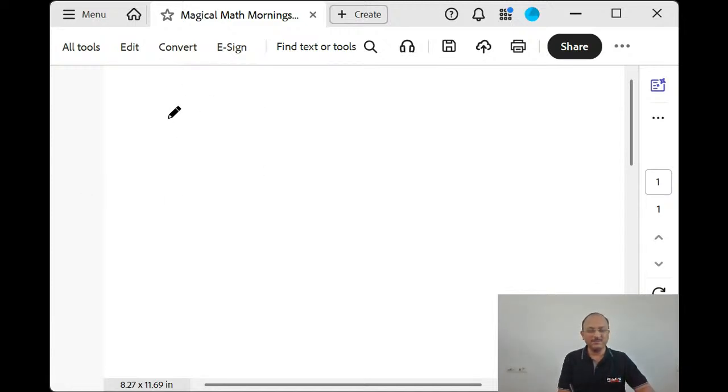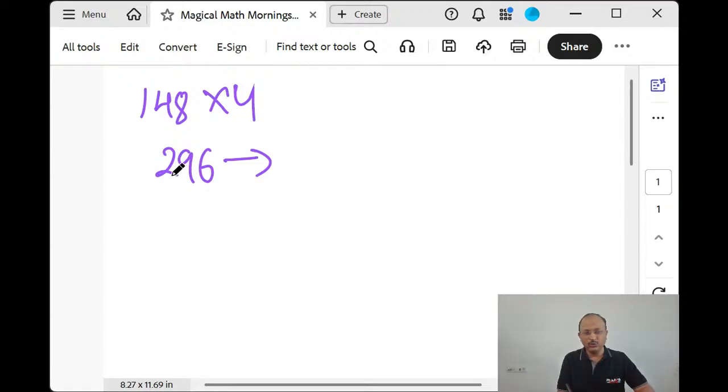Let's take a little bigger number, maybe 148 into 4 you want to do. You are going to consider it in two steps, correct? 148 doubling is 296. You think only in two steps. 296 doubled is 592. Very simple. Multiplying by 4 is very simple, just by doubling.